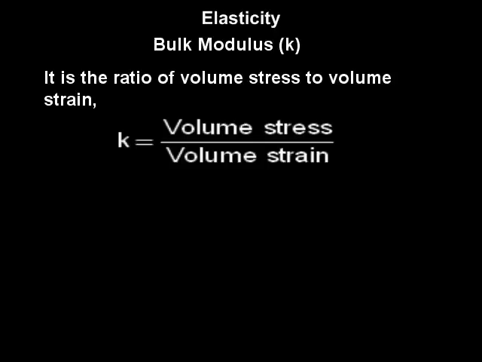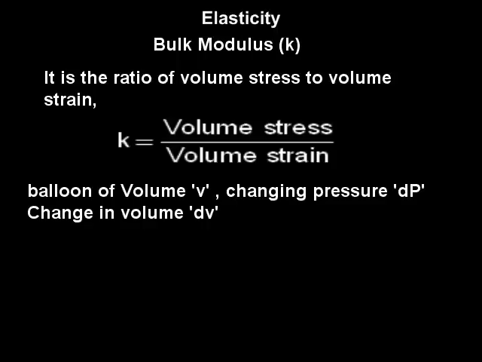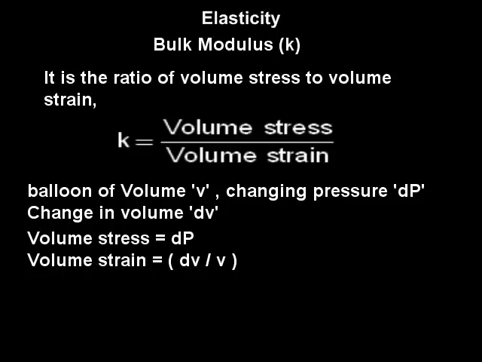When there is change in the volume, the modulus of elasticity is called bulk modulus. So bulk modulus K is the ratio of volume stress to volume strain. If a balloon of volume V is compressed by changing pressure on it by dP, its volume changes by dV. Therefore, volume stress is dP and volume strain is dV upon V. Hence, K is equal to V dP upon dV.